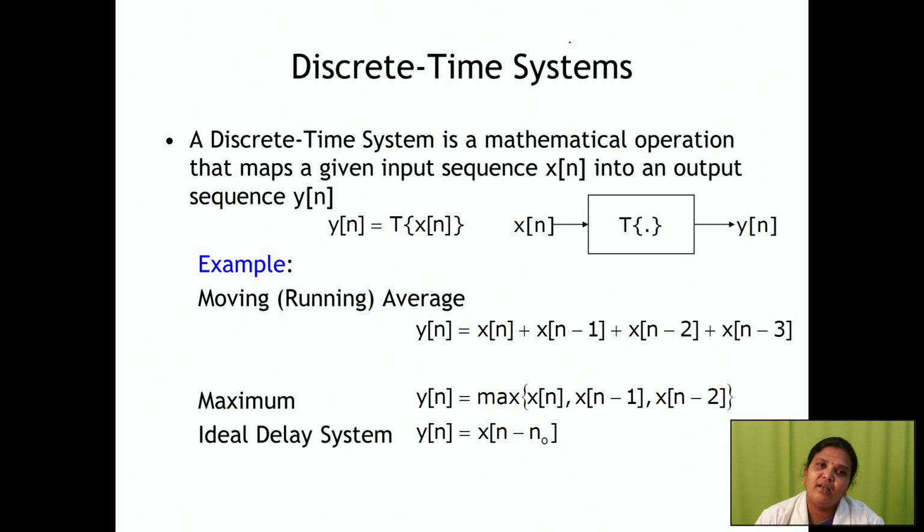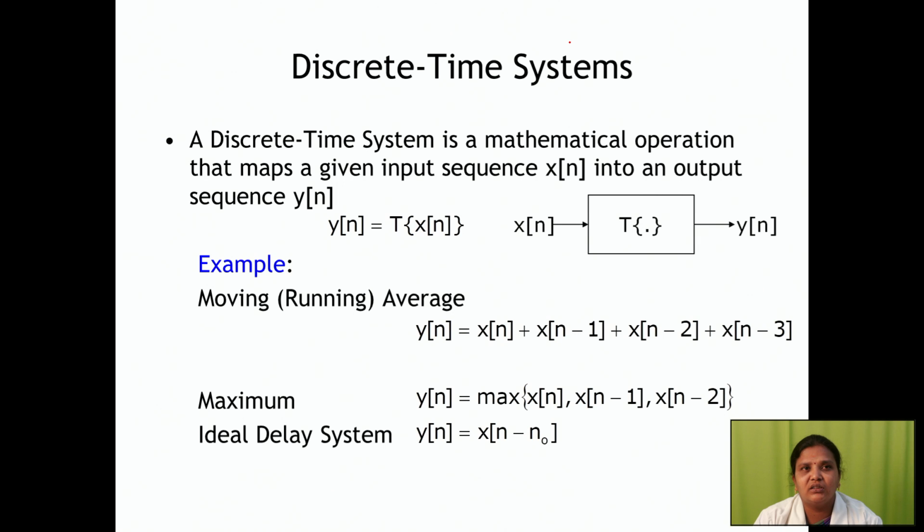And stable and unstable systems. Stable and unstable system is what? If you are giving a bounded input and you are receiving a bounded output, that system is called a stable system. If you are giving a bounded input and you are receiving an unbounded output, that is your unstable system. Then next we will see your discrete time systems.